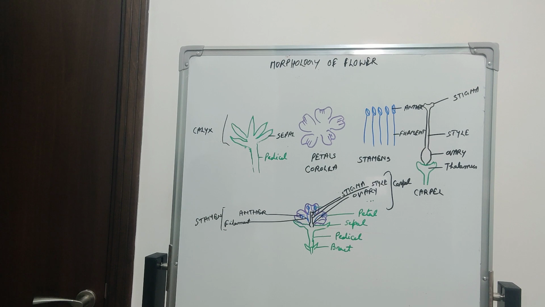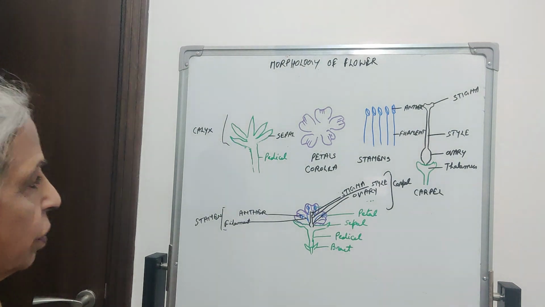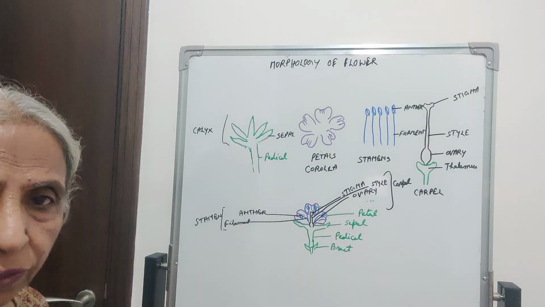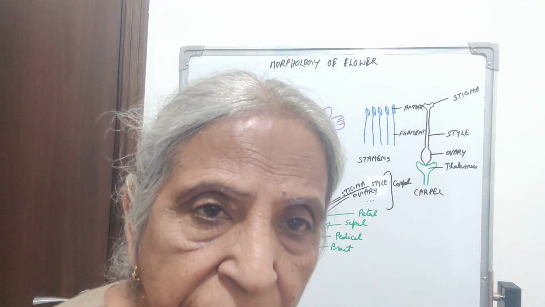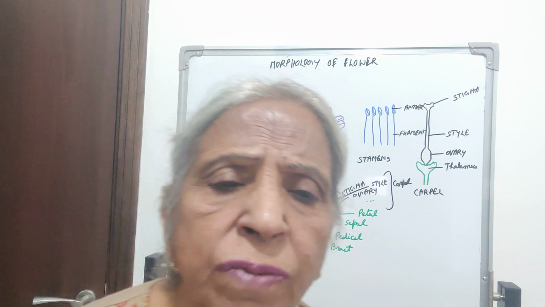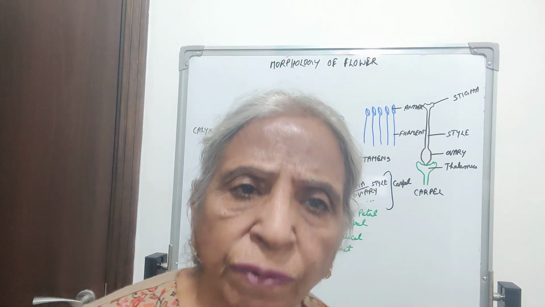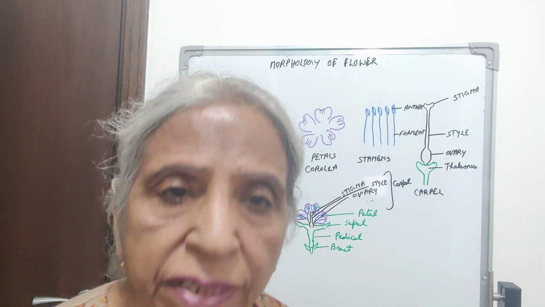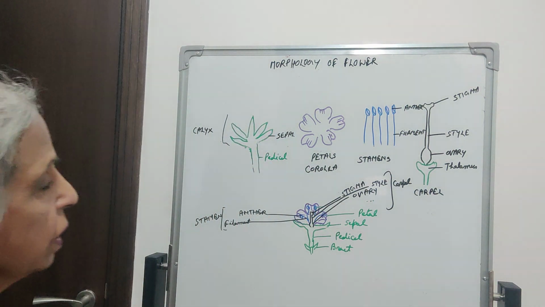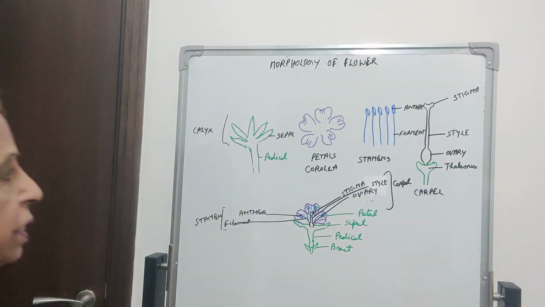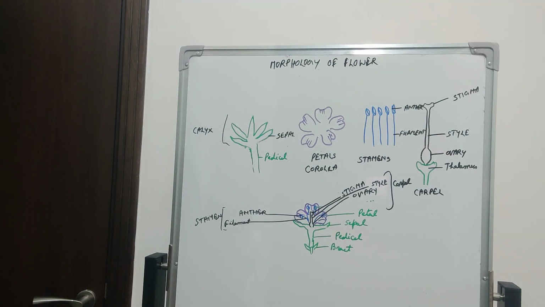Then the flower is borne on a stalk-like structure, which is called the pedicel. In some cases, flowers are attached directly to the floral axis. Then they are called sessile. But if they bear a pedicel and the floral parts are borne on the pedicel, then the flower is called a pedicellate flower.